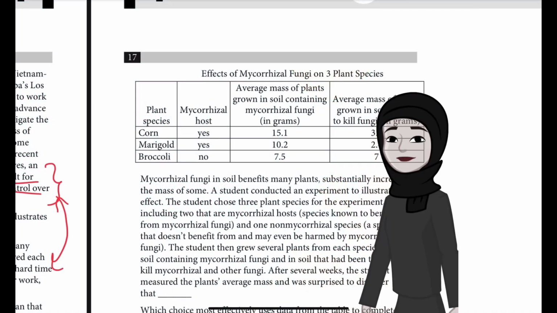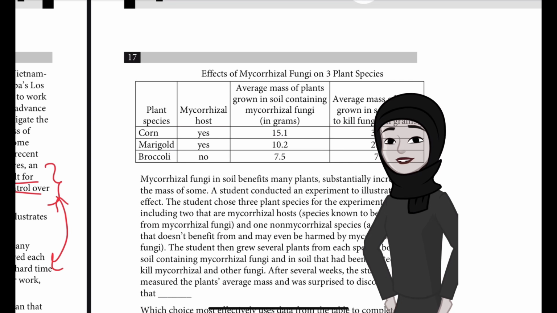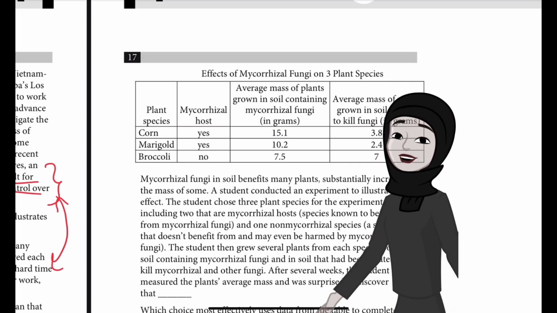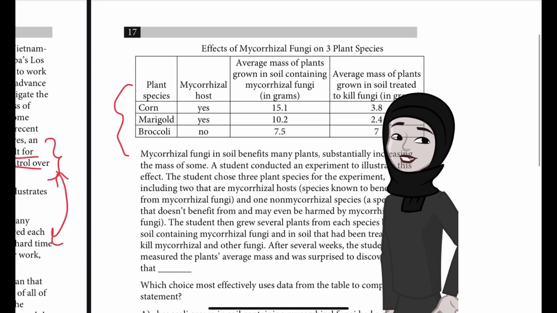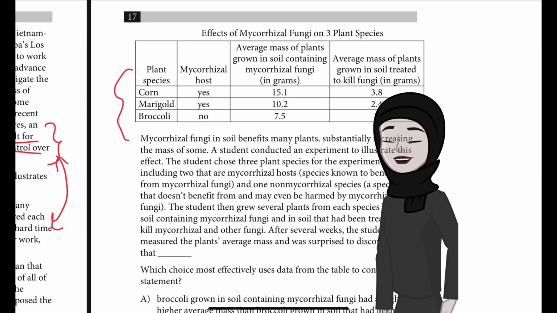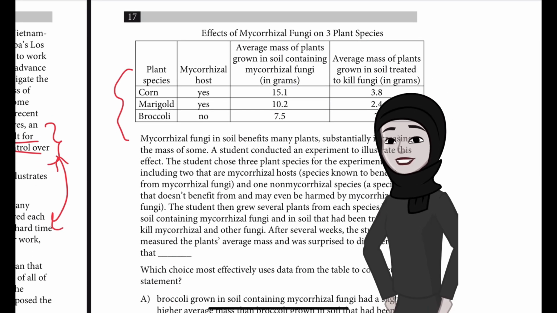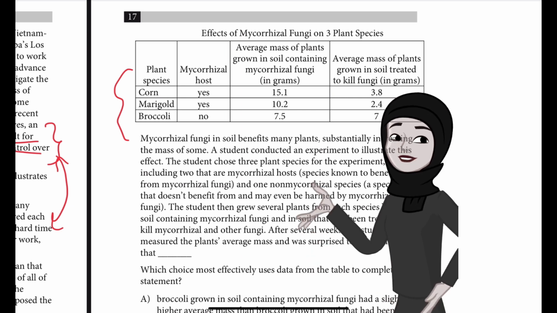So now moving on to number 17, effects of mycorrhizal fungi on 3 plant species. The plant species given are corn, marigold and broccoli. Mycorrhizal fungi in soil benefits many plants, substantially increasing the mass of some. A student conducted an experiment to illustrate this effect.